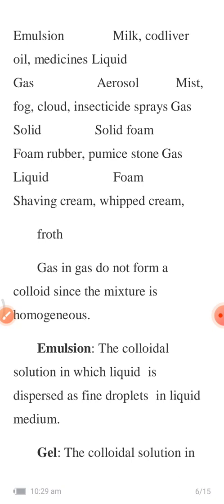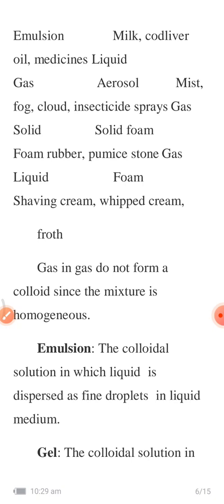Next one is the dispersed phase is liquid and the dispersion medium is gas. Then it is called aerosol. For example, fog, mist. Yes, water vapors will be there in the air, right? So mist and fog, all these are examples.